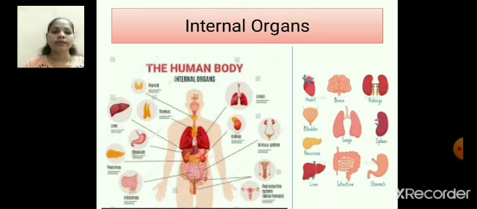Heart, brain, kidneys, bladder, lungs, liver, pancreas, spleen, intestine, stomach. So here children, we can see there are 10 internal organs and their names. These are organs which we cannot see with our eyes, but they are present inside our body.